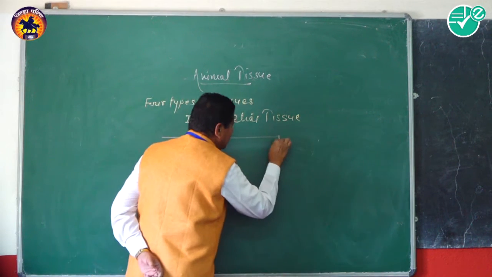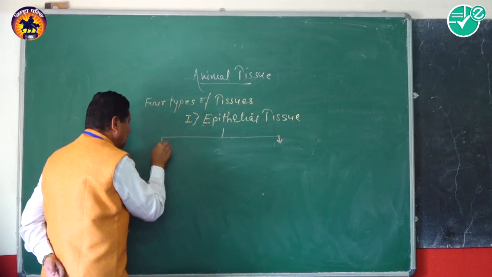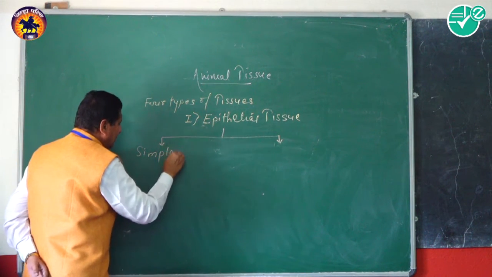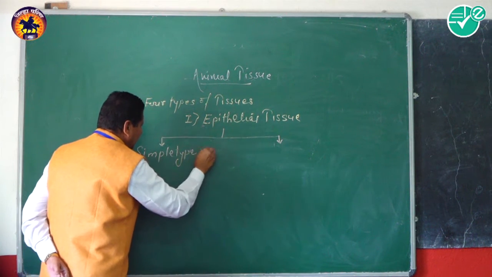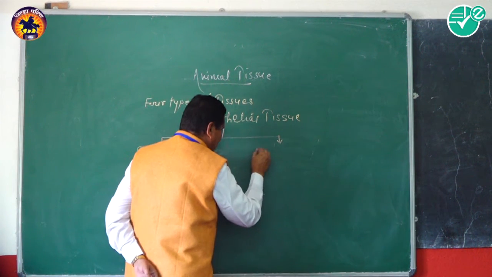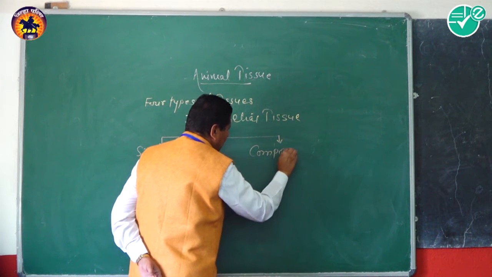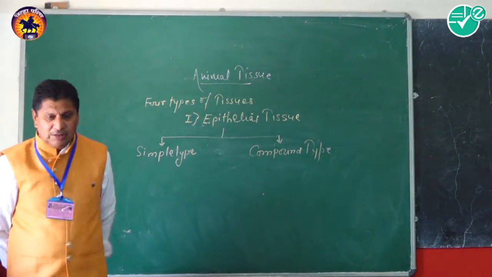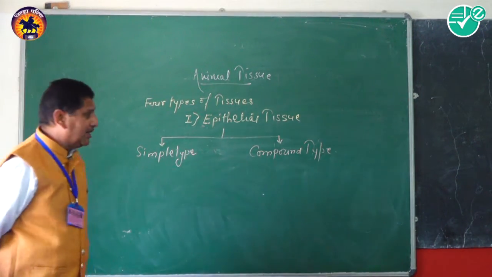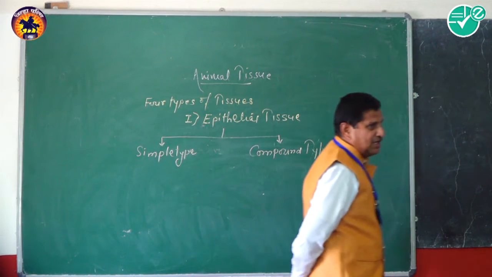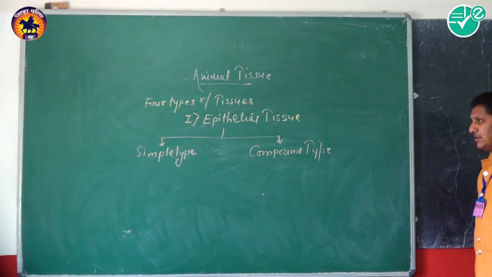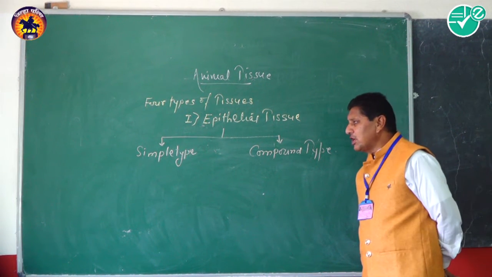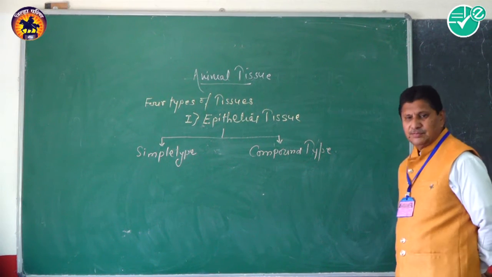Epithelial tissue is differentiated or divisible into two types. The first is known as the simple type of epithelium and the second one is known as the compound type of epithelium. Now the question arises here: why is the epithelial tissue further divisible into simple and compound?